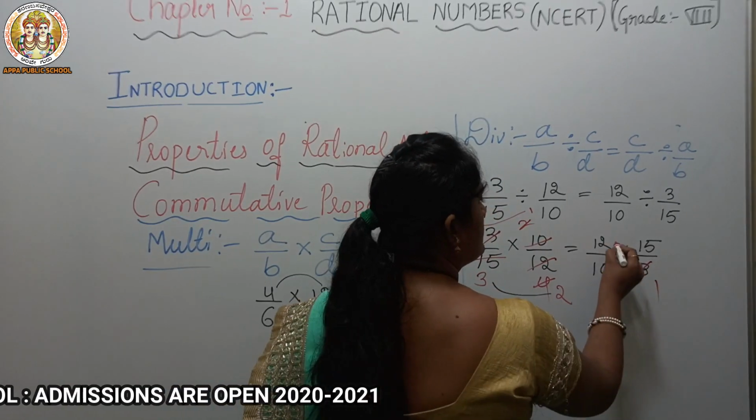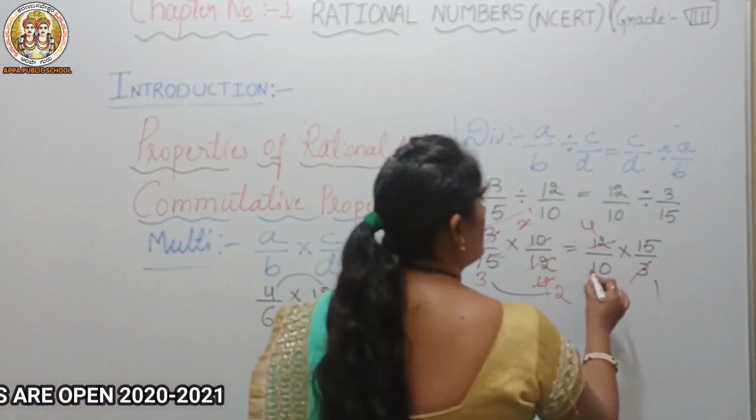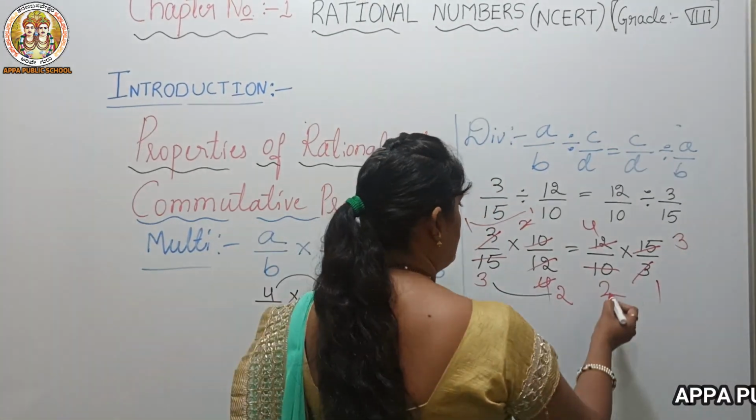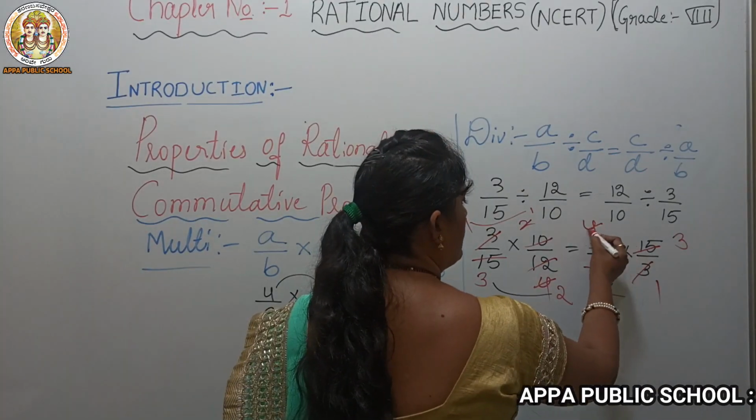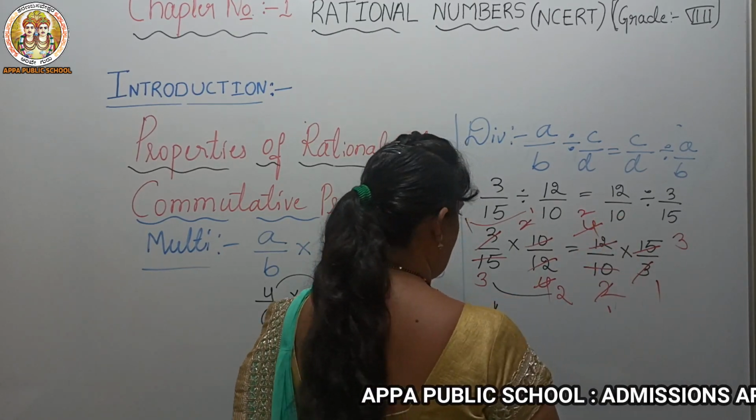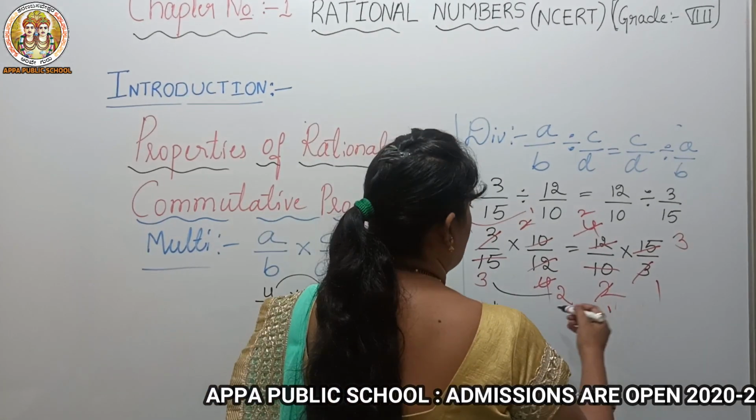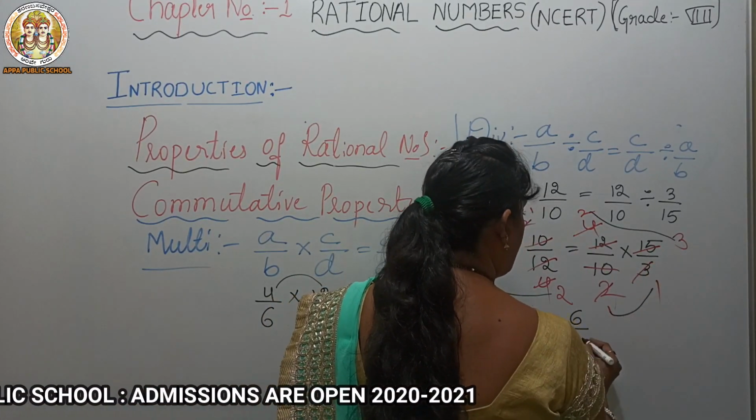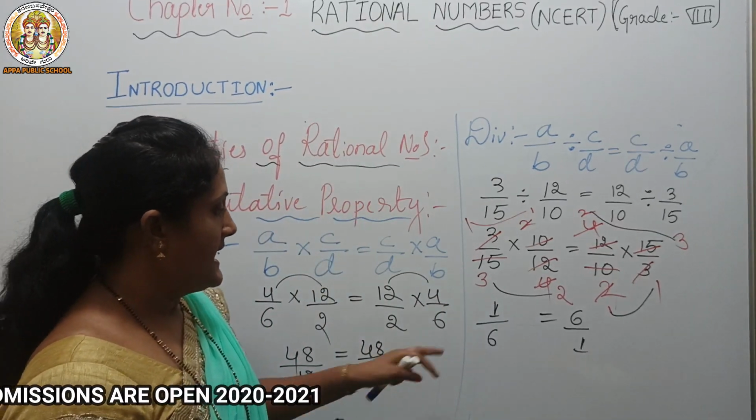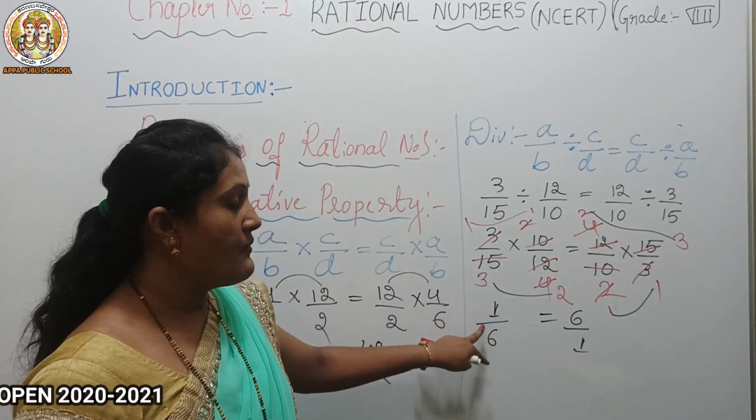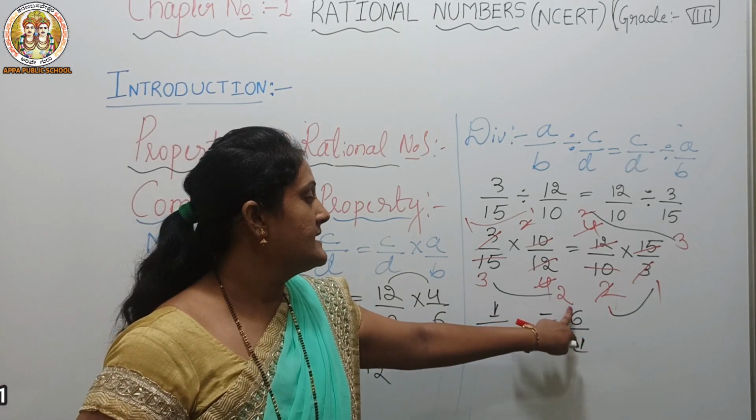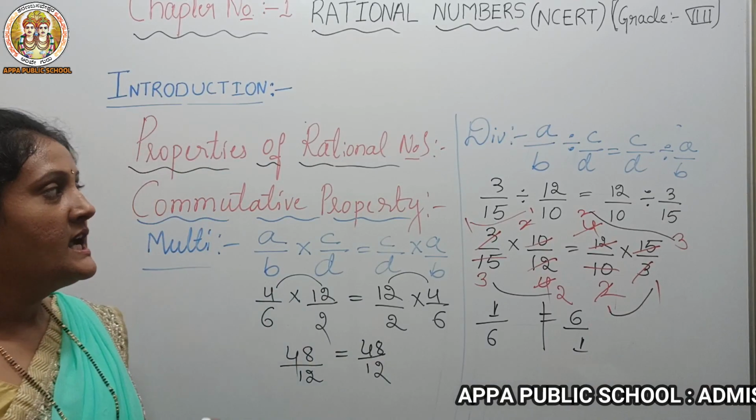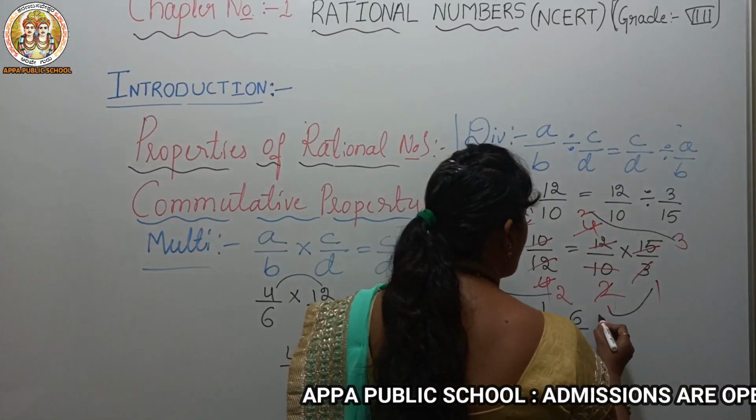3 ones are 3, 3 fours are, 5 twos are 10, 5 threes are 15, 2 ones are 2, 2 twos are... So we'll check now. This is equals to 2 into 3 is 6, 1 into 1 is 1. Now we can check the answer. See, on the left hand side we are getting the answer 1 by 6 and on the right hand side 6 by 1.